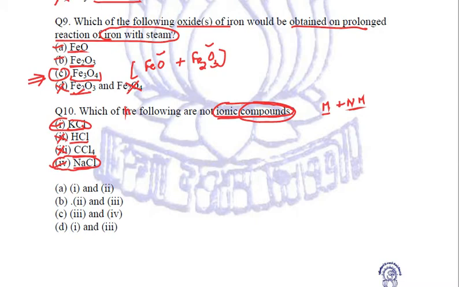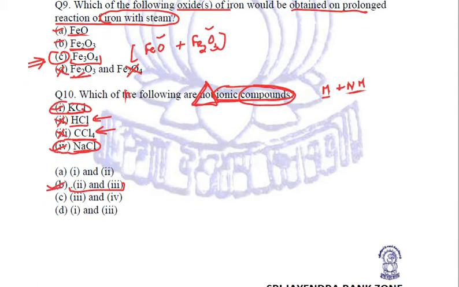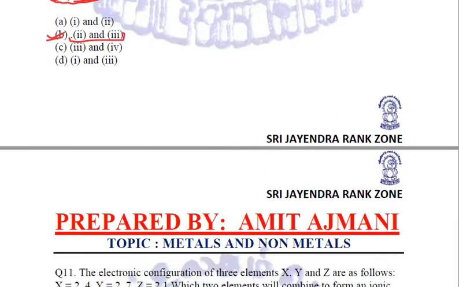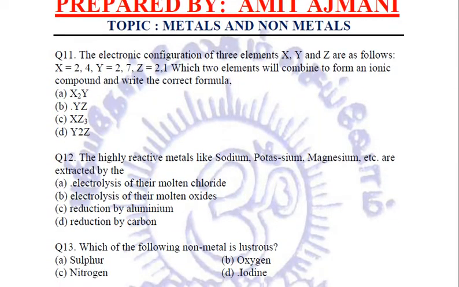But we are not here to tell what are the ionic compounds in the following. The examiner is asking which of the following are not the ionic compounds. So HCl and CCl4 are not the ionic compounds. So the actual answer to this question is part second and third, and this part second and third is given to us in the B option. So we will mark B as the right answer to this particular question. Got it? Let us see the next.